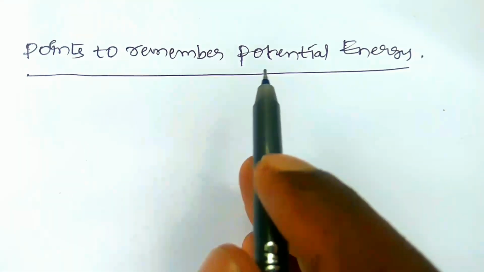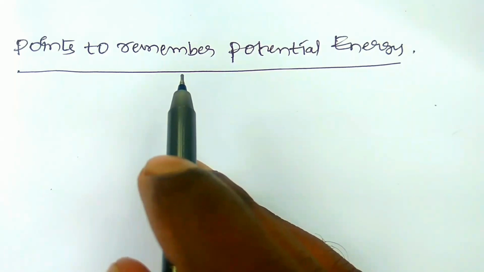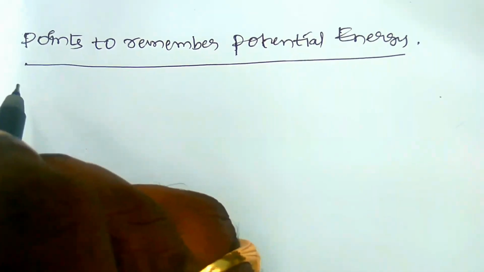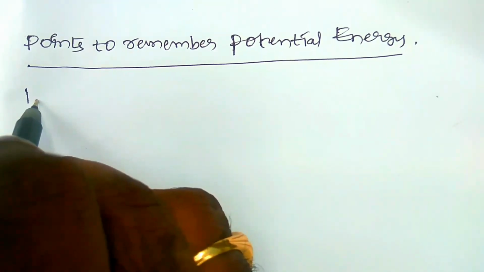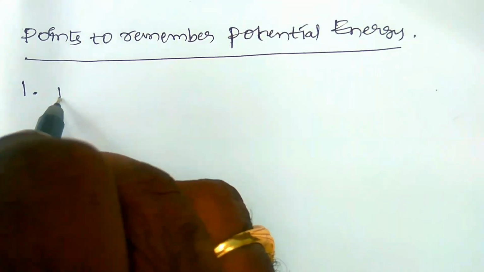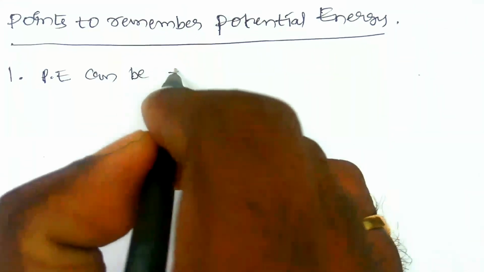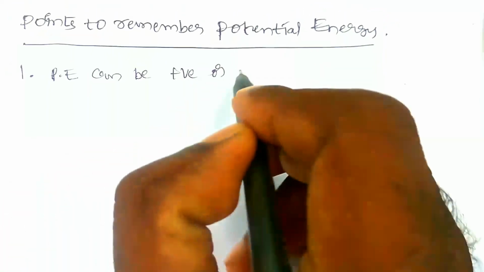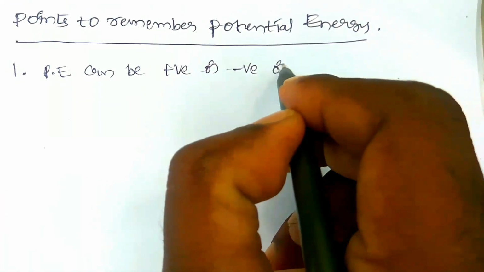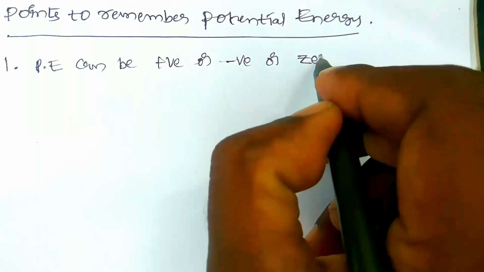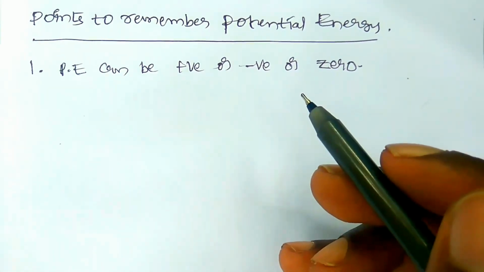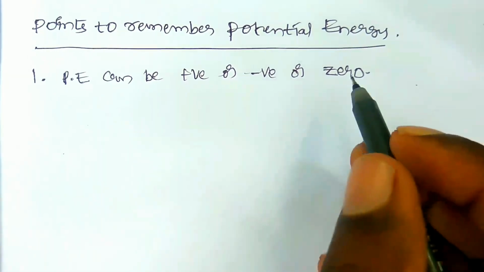Now the points to remember. The first point: potential energy can be positive or negative or zero.